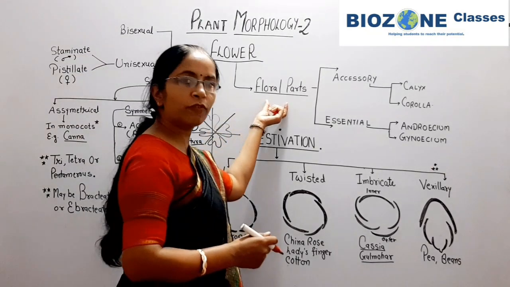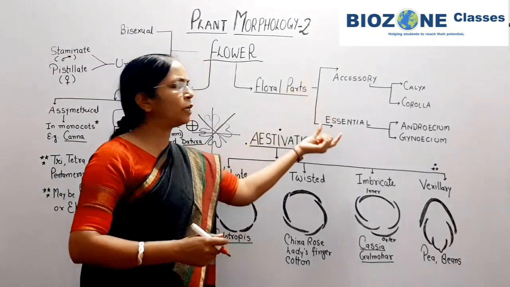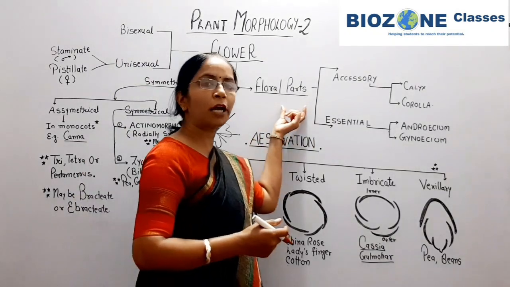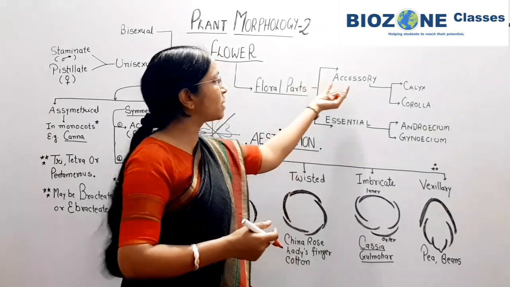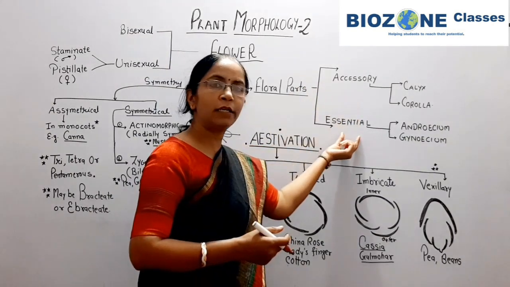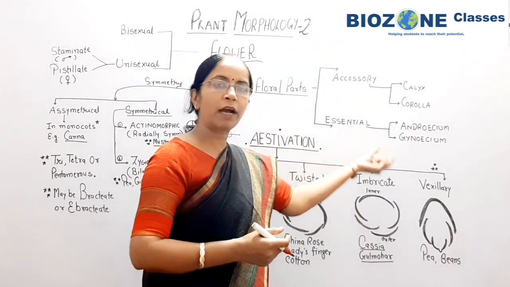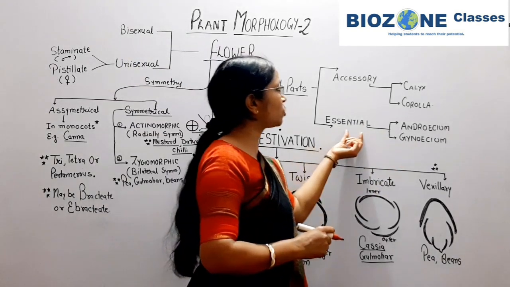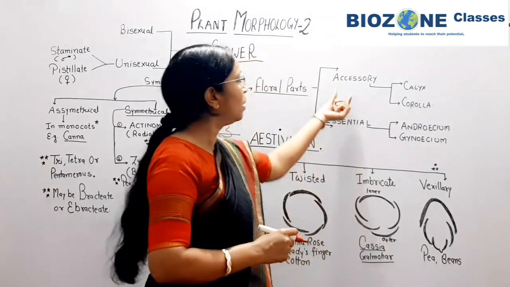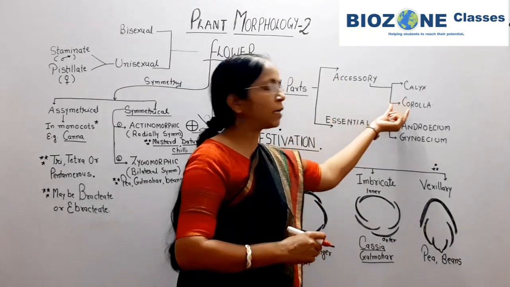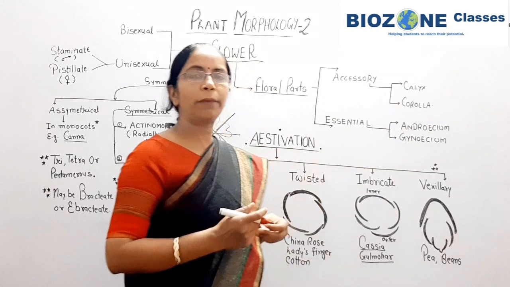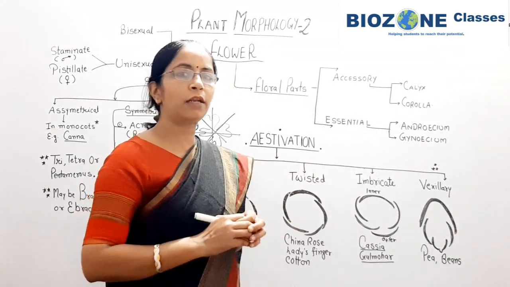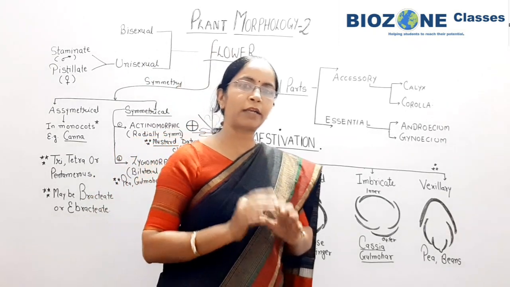Now we come towards the floral parts. I think this part is clear to all because from the very beginning classes we study about the 4 types of floral parts. So basically floral parts are accessory and essential. Essential parts are required for the process of sexual reproduction, so that's why they are essential parts. Accessory parts are two, calyx and corolla. Calyx, you remember, is the outermost whorl of the flower. Generally it is green in color, photosynthetic and protective in function.